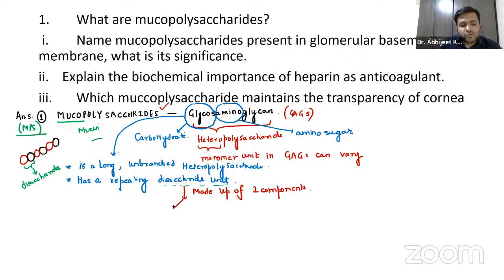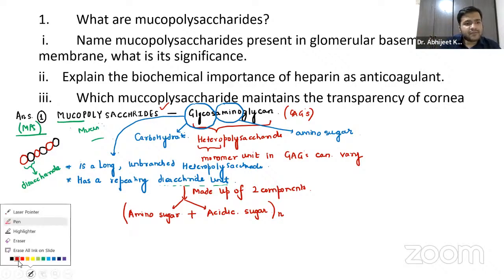We have an amino sugar, which means an amine group combined with a sugar, and we have an acidic sugar also. So amino sugar plus acidic sugar, and it is repeated n times.